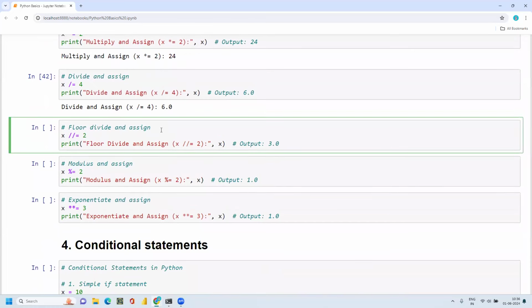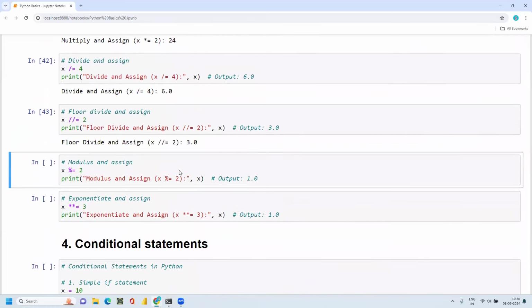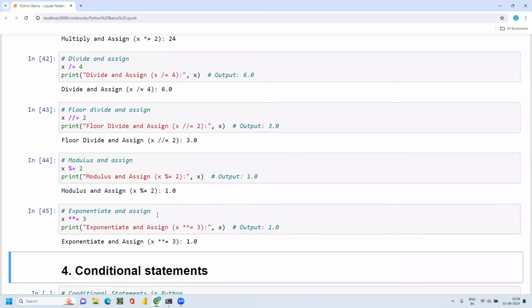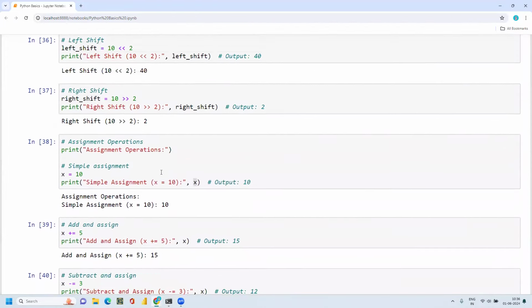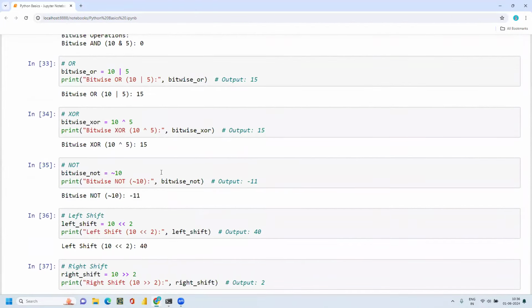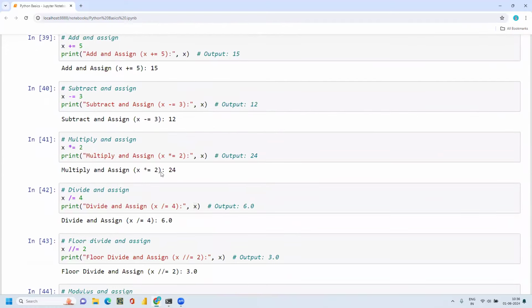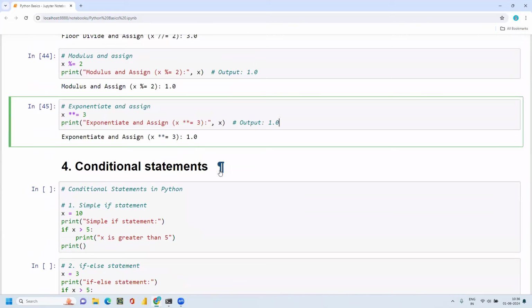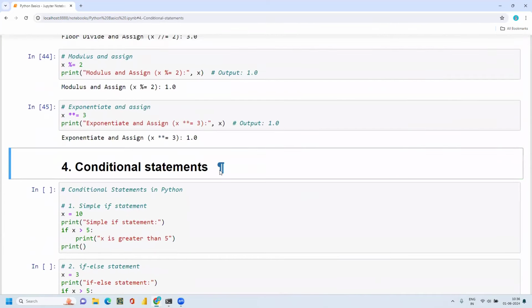Floor divide and assign, divide and assign. So it is the same as the mathematical operators, but here I am assigning as well, like adding and assigning, subtracting and assigning, or dividing and assigning the new value to the variable. So this is how you can use the operators in Python. I hope it is clear till this. So the next topic is conditional statements.